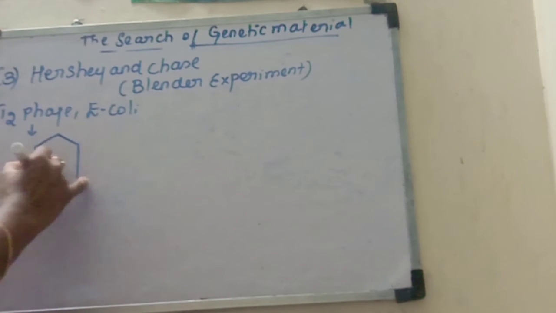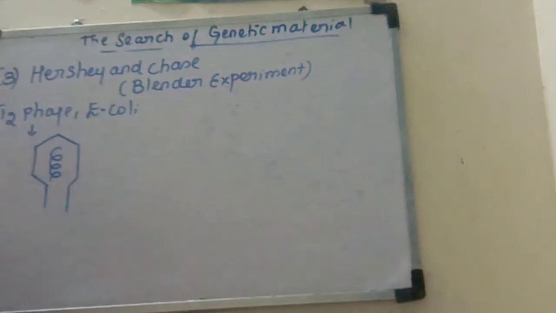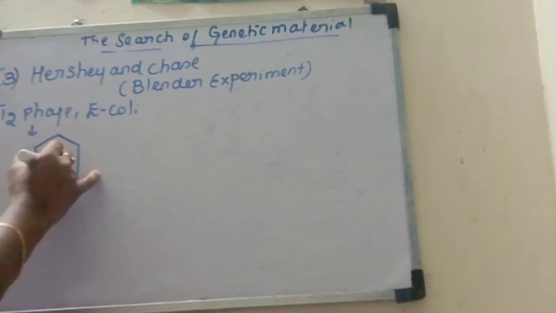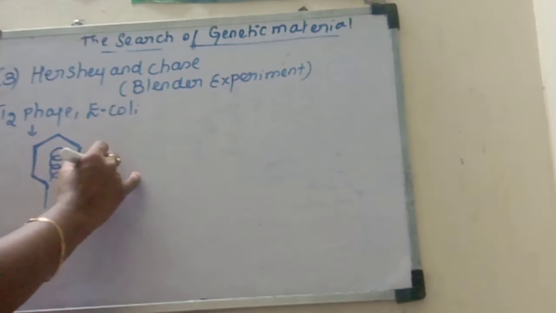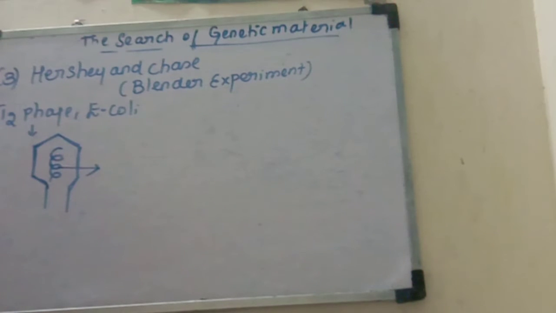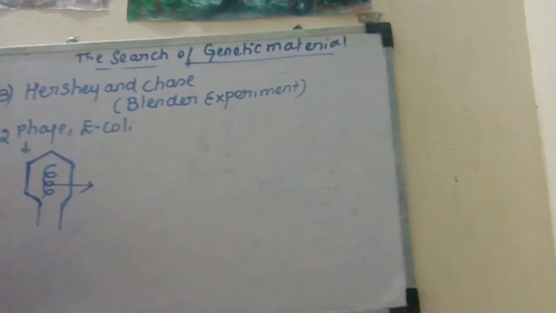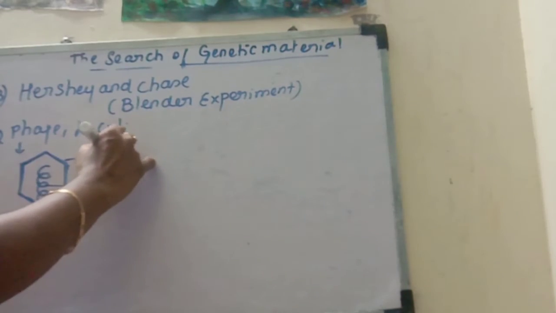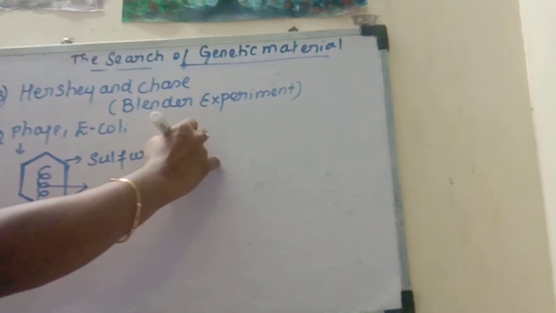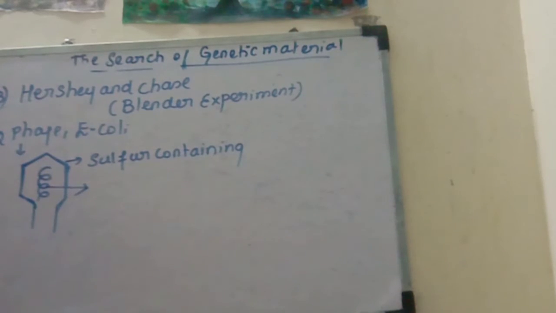They have a protein coat, and inside the protein coat there is the genetic material, DNA. The DNA is enclosed by the protein coat. You know the components of DNA: nitrogen base, phosphoric acid and pentose sugar. And the protein is made up of sulfur-containing amino acids. What are the sulfur-containing amino acids? Methionine and cysteine.